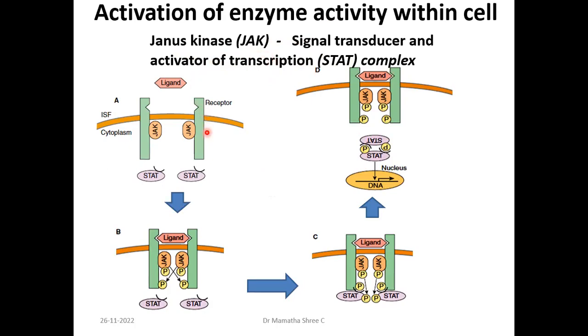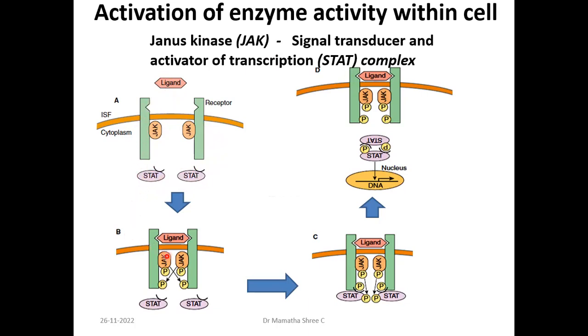Now you can see that Janus kinase is a part of the receptor which is bound to the cell membrane. But STAT is present in the cytoplasm. Before the hormone binds, they are all inactive, right? They are not bound to each other.